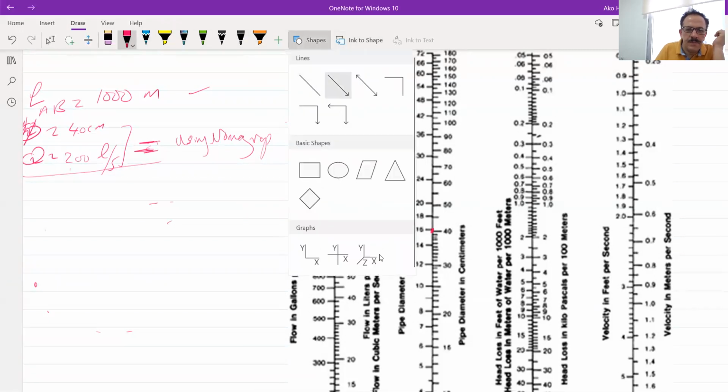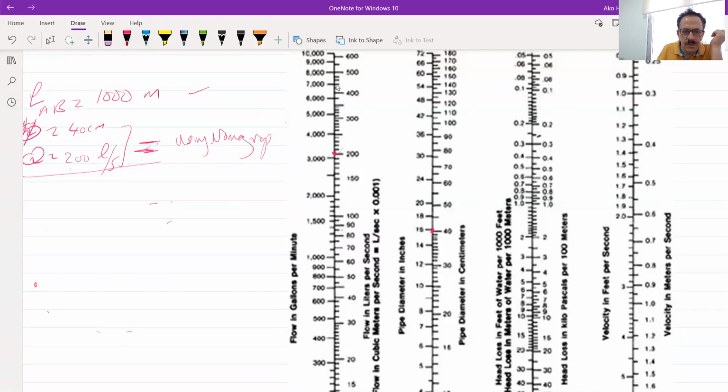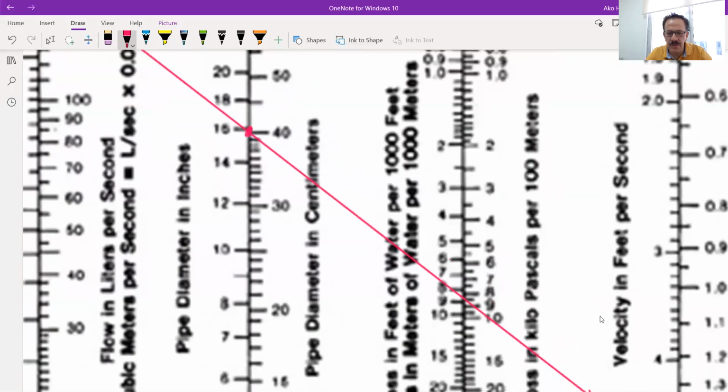Then I will use this to see how much the value of S will be.